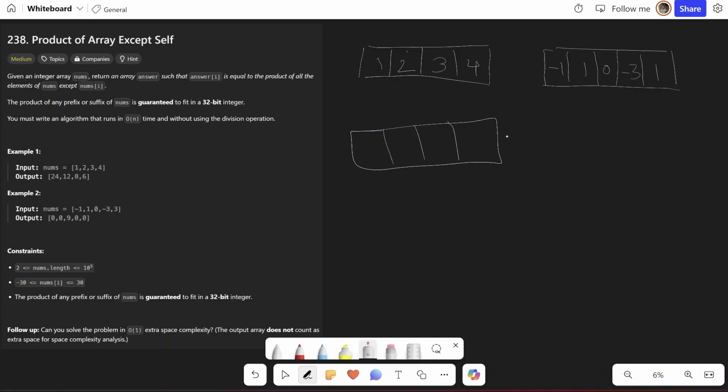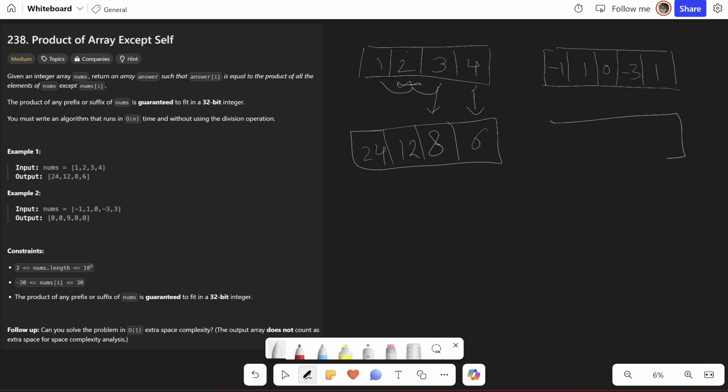and the number on the first place will be the product of all these numbers except 1. So 2 into 3 into 4, that will be 24. 24 will come here. Similarly, if I exclude this, so 3 into 4, 12, into 1, 12. And similarly for the third place, it will be 8. And for the fourth place, exclude 4, so 3 into 2 into 1, which will be 6.